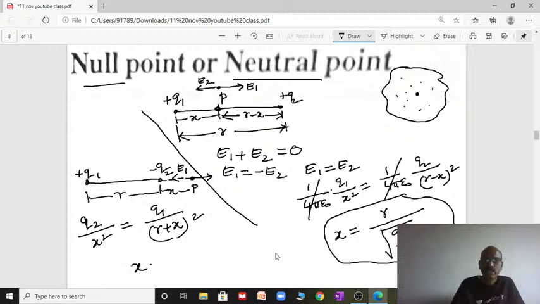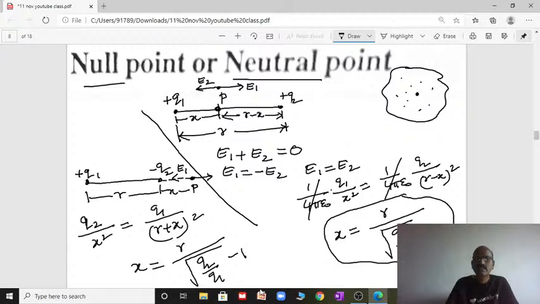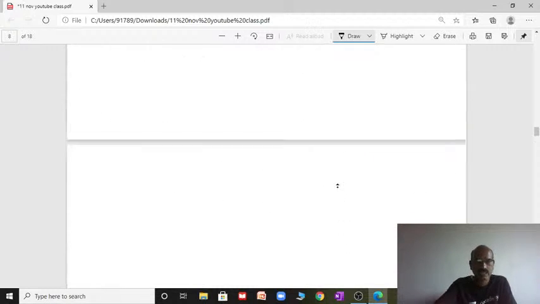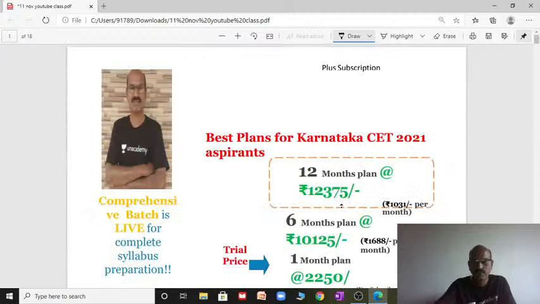Simplify, and you will get x equal to r by square root of q2 by q1 minus 1. Keep this difference in mind. If it is like charges, it is root of q2 by q1 plus 1. If it is unlike charges, you will get minus 1. That's the difference.